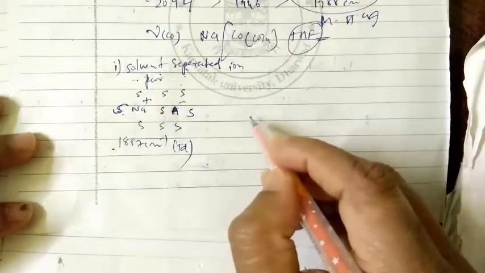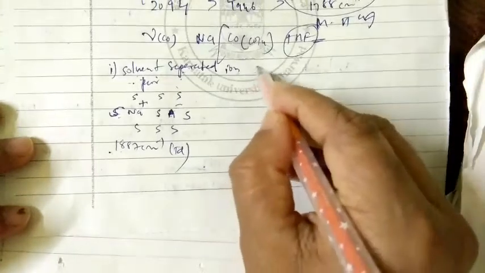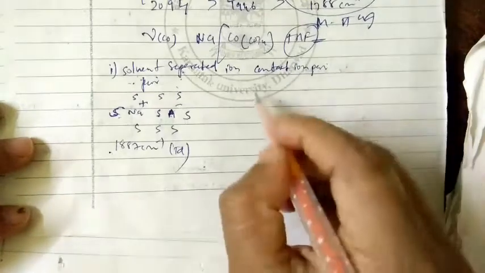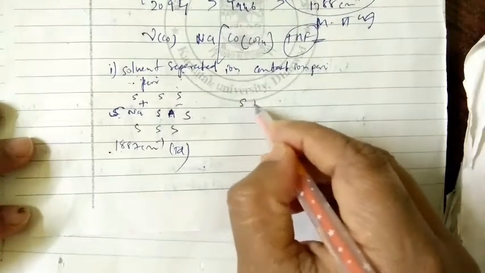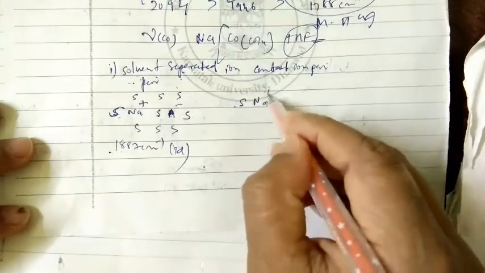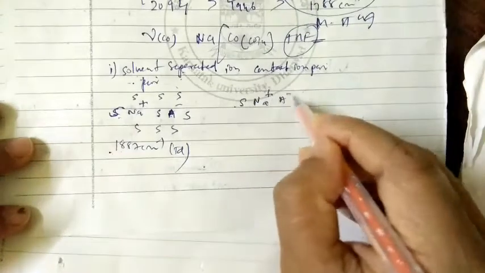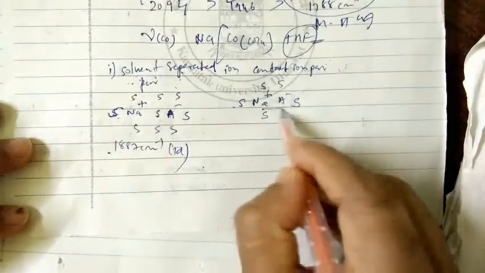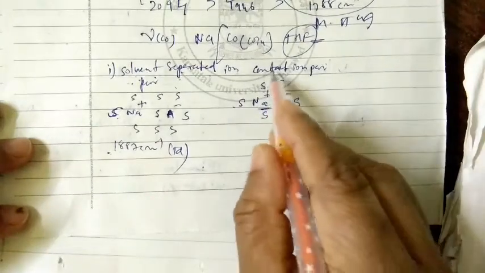You can see similarly, if you go for contact ion pairs, contact ion pair. So what is that? Solvent, Na+, A-, S. So this is solvent, this is solvent, this is solvent, this is solvent. Here this is Na+ A-. So this is a contact ion pair.